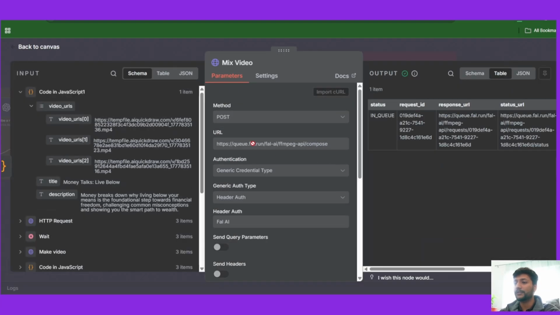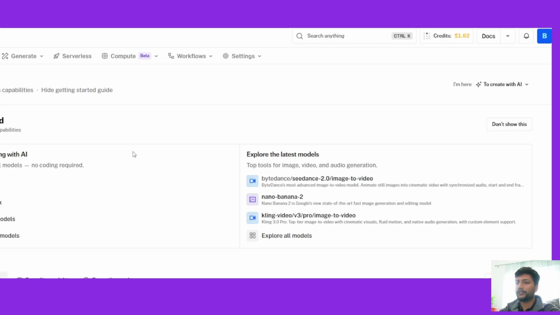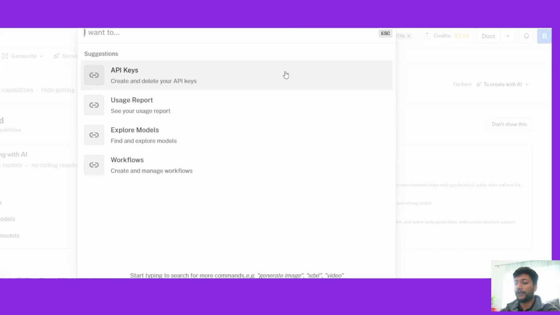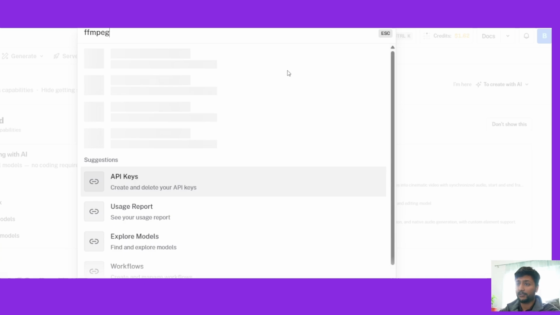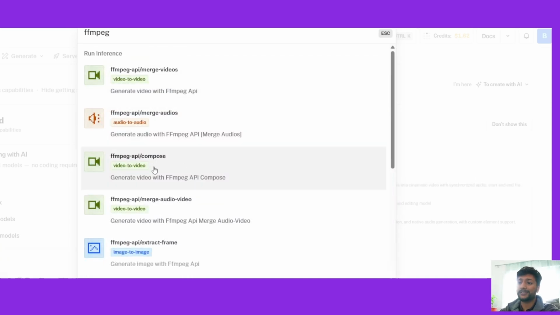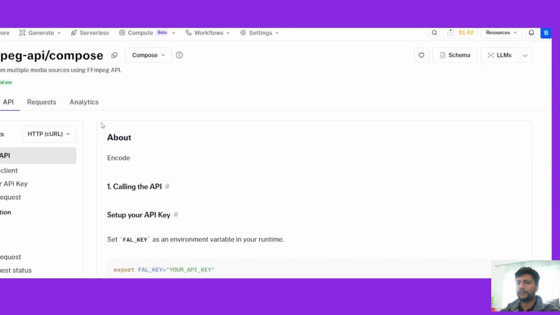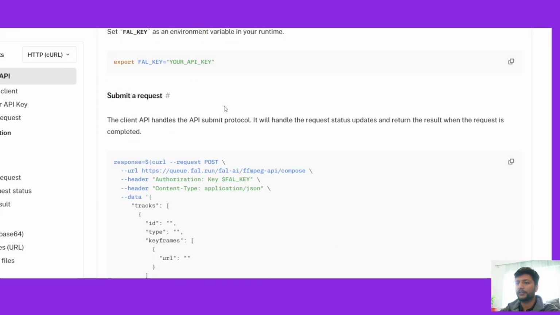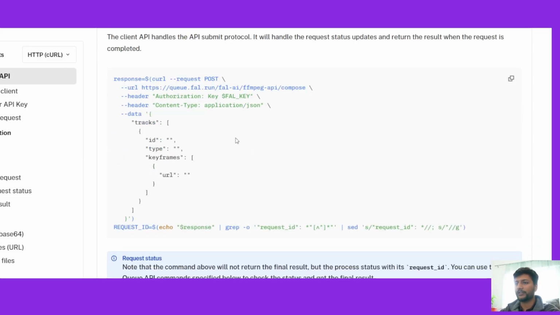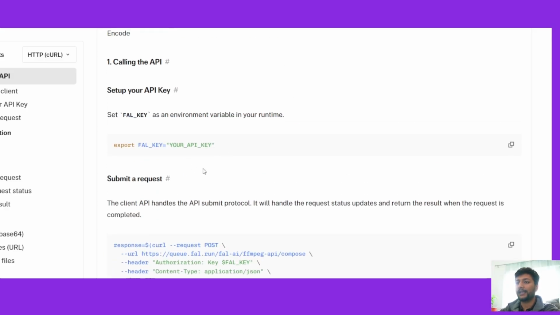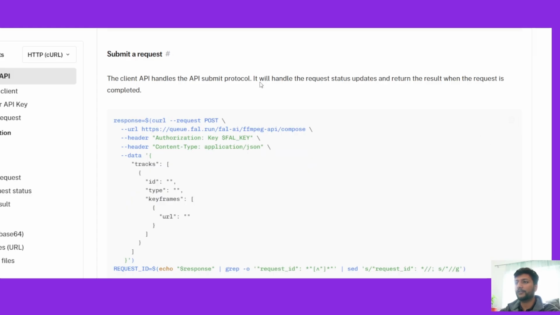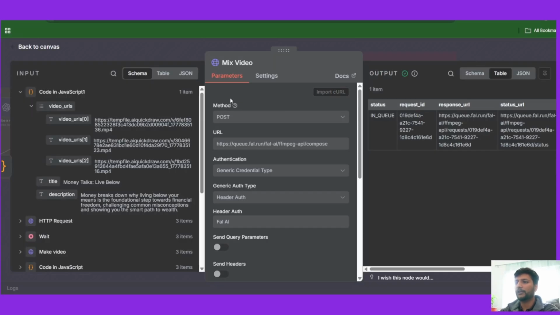To compile them, we're going to use FAL AI. To compile, we're going to use FFmpeg Compose. This is the service that we're going to use. So you could go to API over here and copy the curl, same as we did when generating the video. And you need an API key for this as well. You could just create an API key and then put it over there. So you could copy the curl, go back here, import curl, and paste it over there. The method is POST. So we're going to use this URL in order to compose.